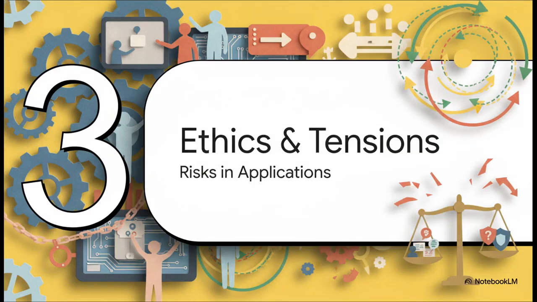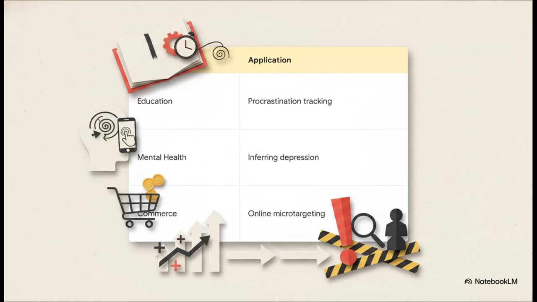All right, Section 3, Ethics, AI, and Tensions. But how does this theoretical stuff connect to the real world? The text provides some striking concrete examples. In education, systems can predict student procrastination just by tracking inactivity periods, which allows for early interventions. In mental health, models are attempting to infer depression markers simply from how someone types or swipes on their smartphone, which is incredible, but frankly, kind of unsettling too.